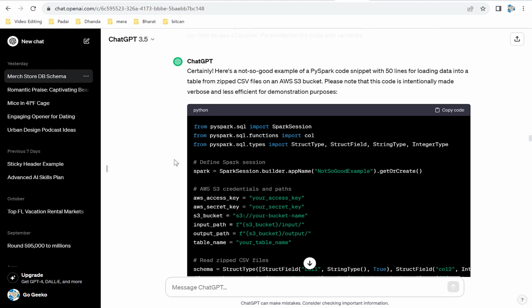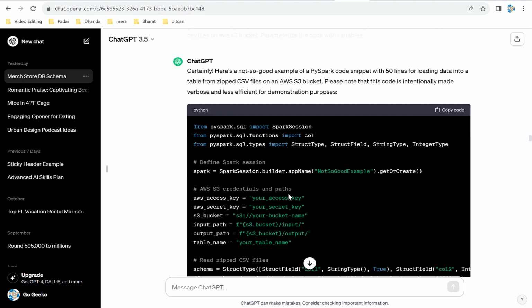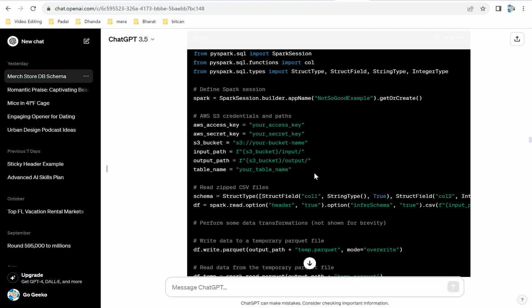And where should I get Python code? Well, I asked ChatGPT to create me a bad code. So let's look at my prompt. Give me a not so good PySpark code with 50 lines, which is loading data into a table from a zipped CSV file on AWS S3 bucket. Parameterize the code with variables, right? Then it created that code and it gave me that code.